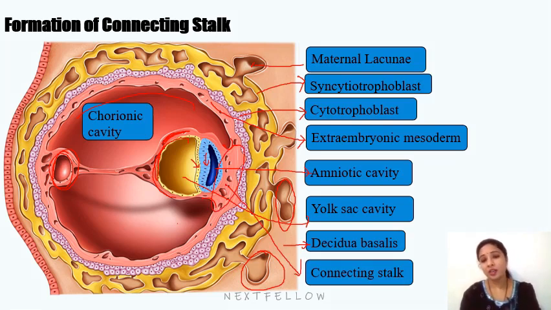which develops uteroplacental circulation, forming placenta. So the region where no cavity has appeared forms the connecting stalk, and that connects the amniotic cavity and the yolk sac cavity to the outer wall, that is the cytotrophoblast. The site of the connecting stalk determines the caudal pole of the embryo. So from the appearance of the connecting stalk, we can tell which is the caudal pole of the embryo.